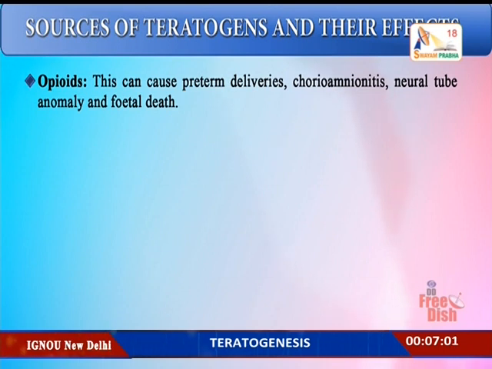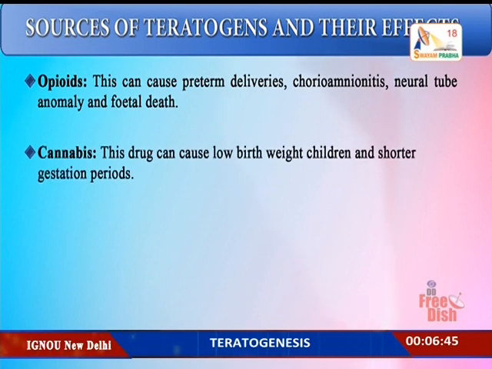This can cause preterm deliveries, that is, before term the children can be born. Chorioamnionitis, where the chorion and the amnion, the layers of the placenta, are infected, neural tube anomaly, and also fetal death. Cannabis is another drug that can cause low birth weight in the children and shorter gestation periods.